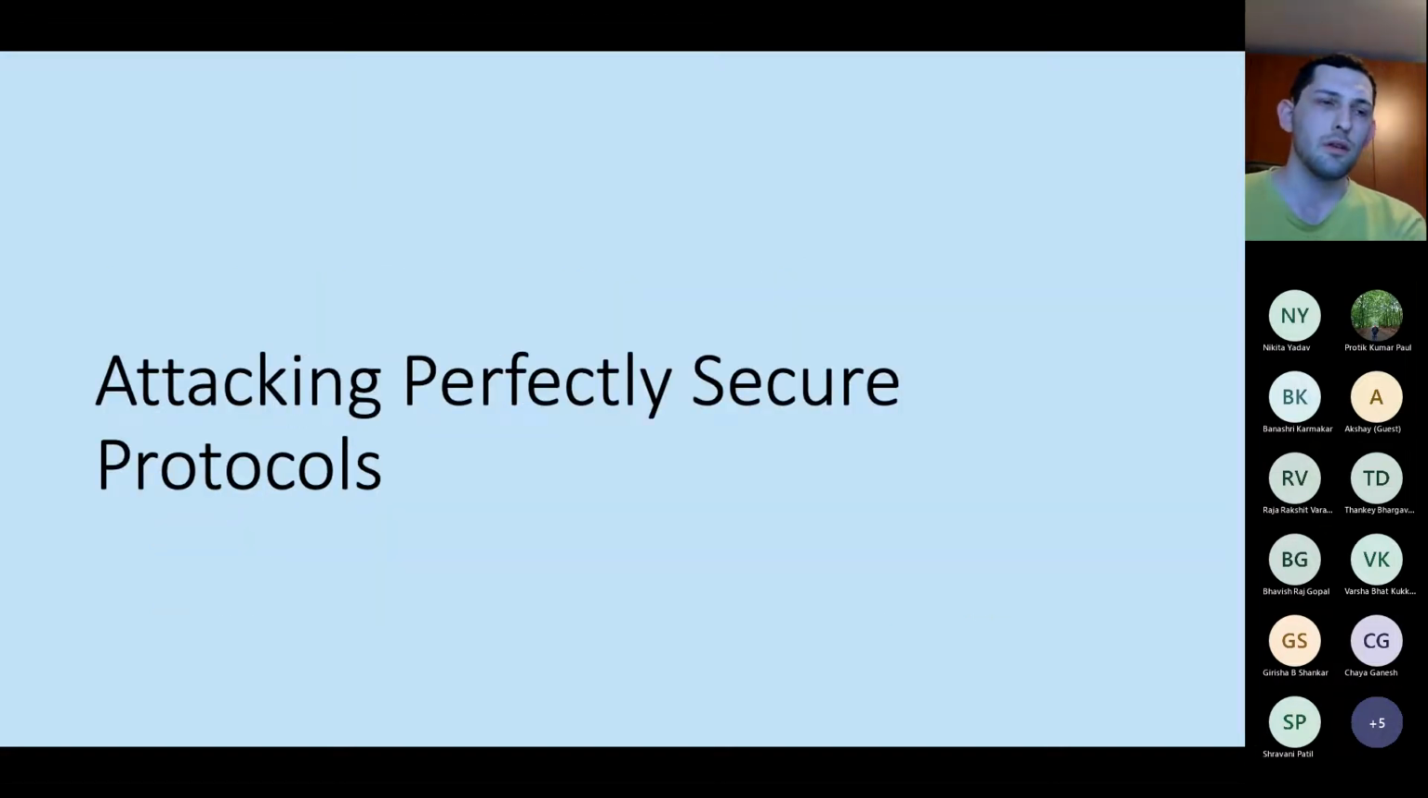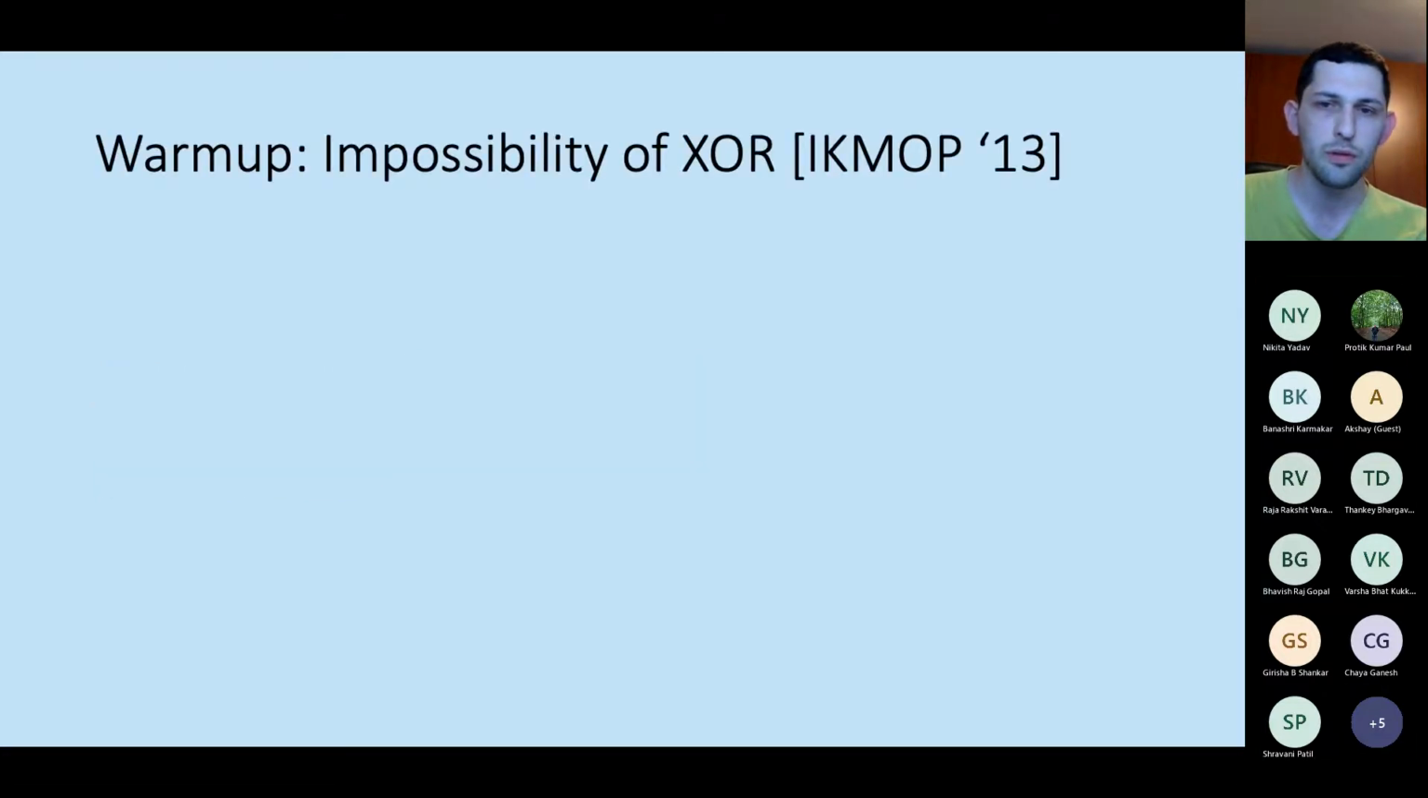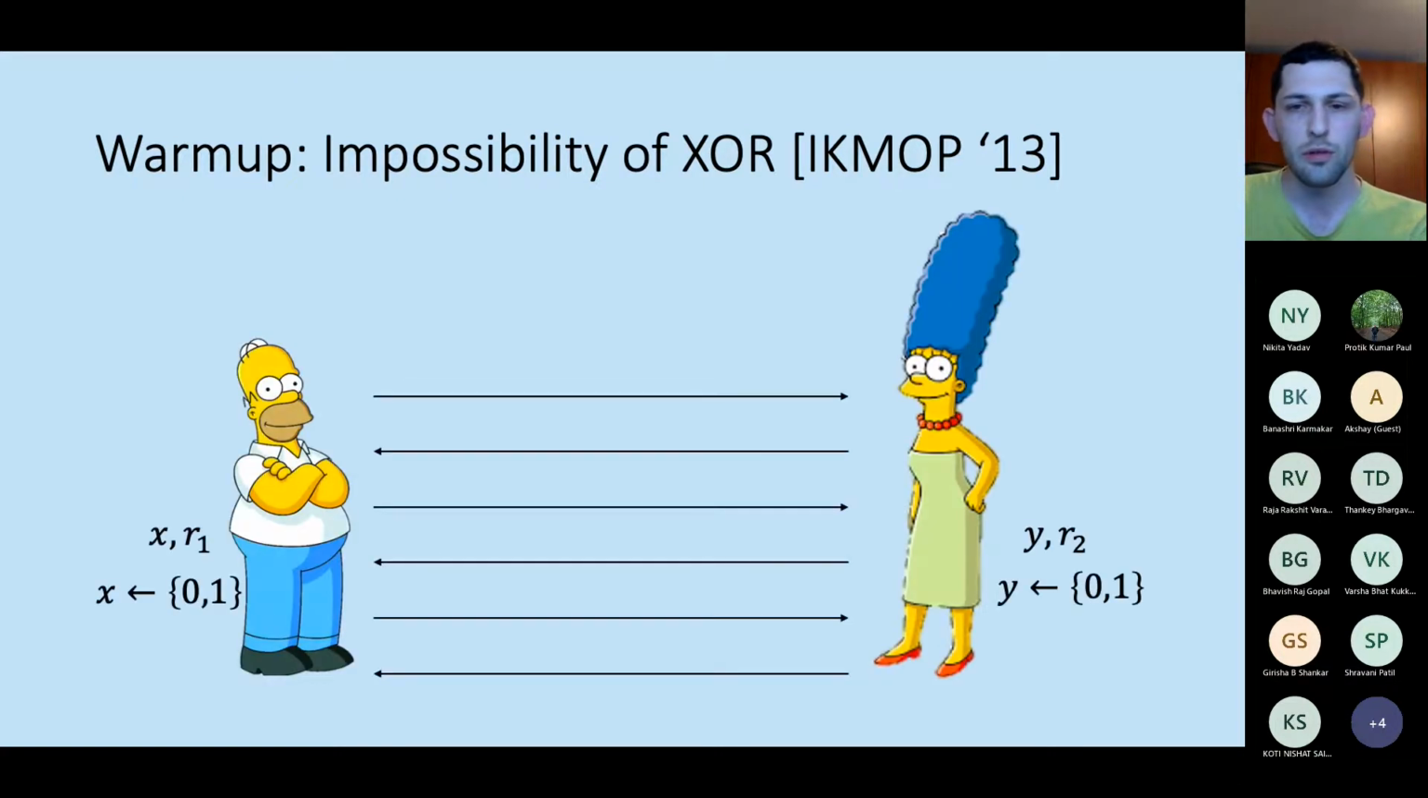Okay. So how does the attack work? Like I said earlier, I'm going to show you first the impossibility of XOR. Let's assume towards contradiction that we're given a protocol computing XOR with perfect security. And let's say that the parties execute this protocol with uniformly random bits as inputs.